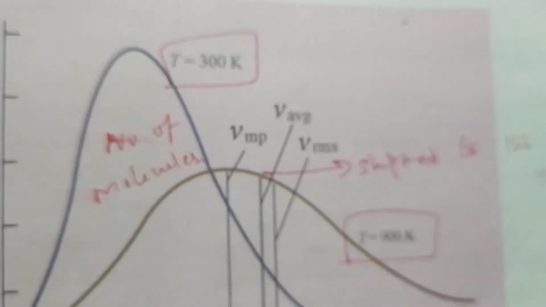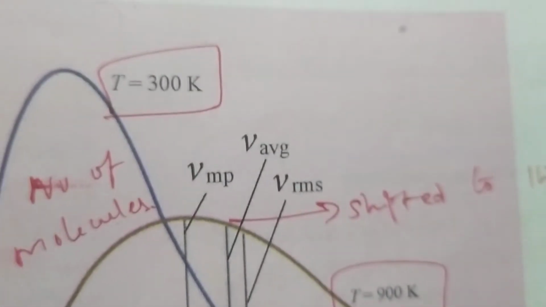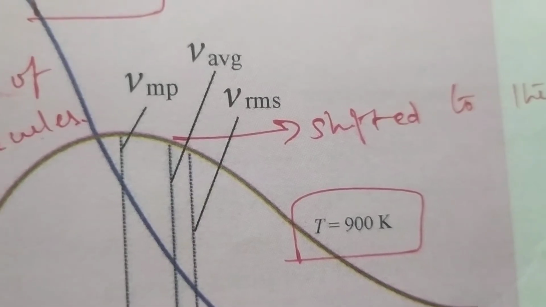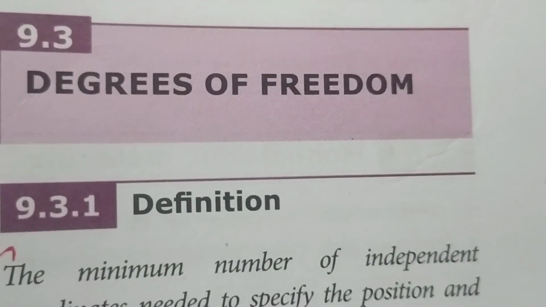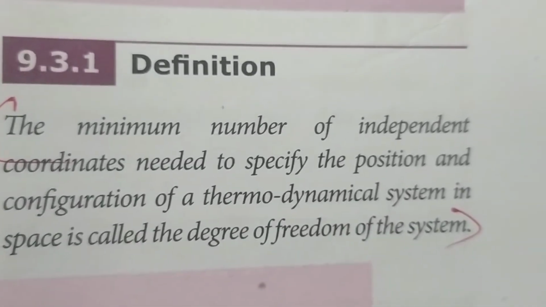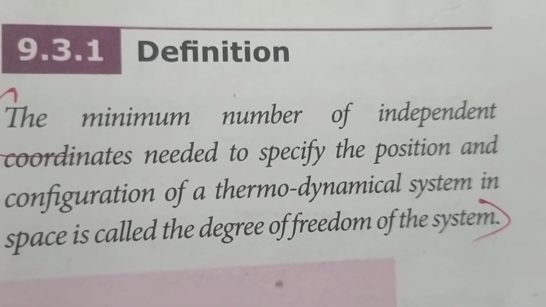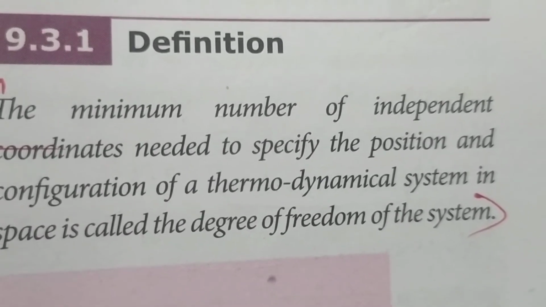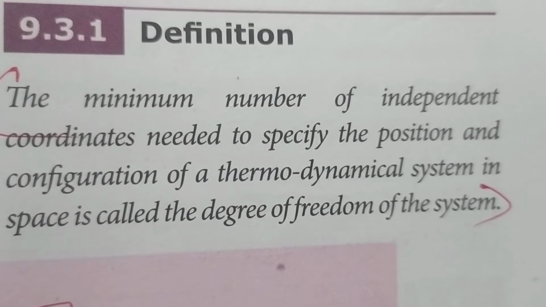So this is the graph for the comparison between the two temperatures, that is T is equal to 300 Kelvin and T is equal to 900 Kelvin. And next we are going to see about degrees of freedom. Degrees of freedom means, suppose you define any position or configuration of a thermodynamical system, how many coordinates are required. That will give you the degree of freedom of the system.